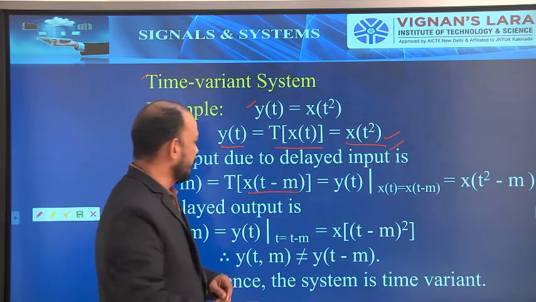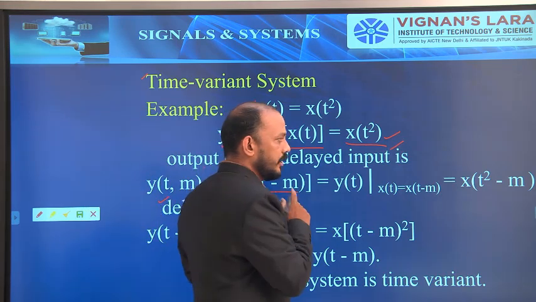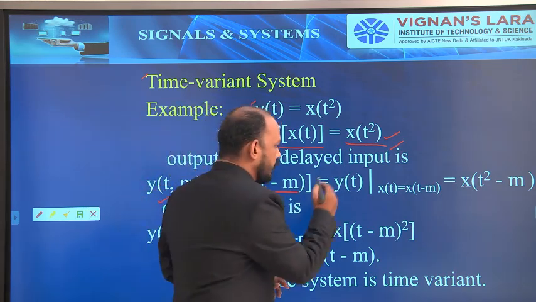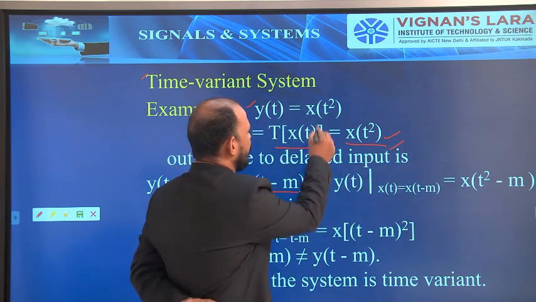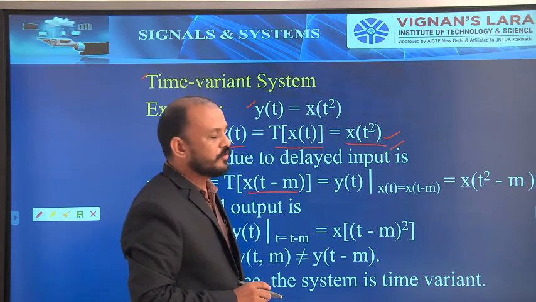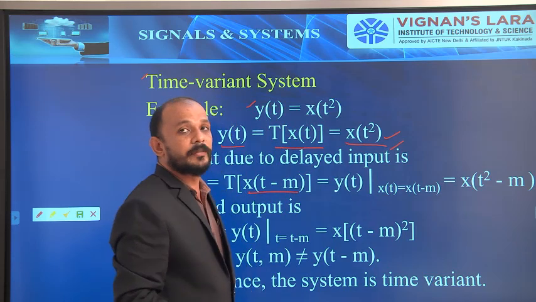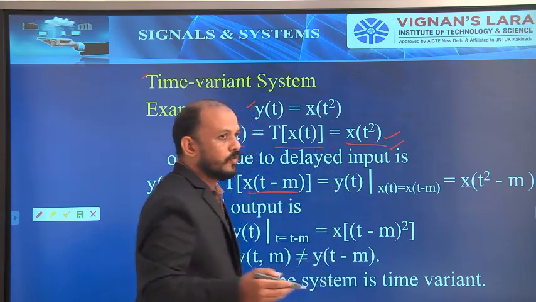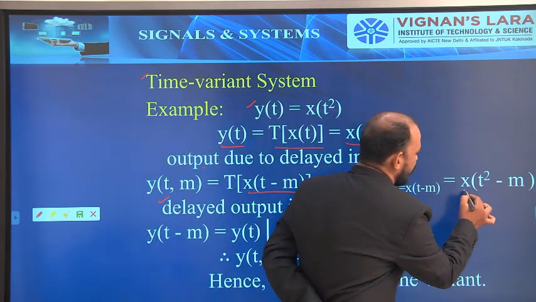That will be equal to y of t at x of t equal to x of t minus m. Substitute. What is y of t? This one, x of t square. Now what do I have to substitute? In place of x of t, I have to substitute x of t minus m. So what do I write? X of t square minus m.